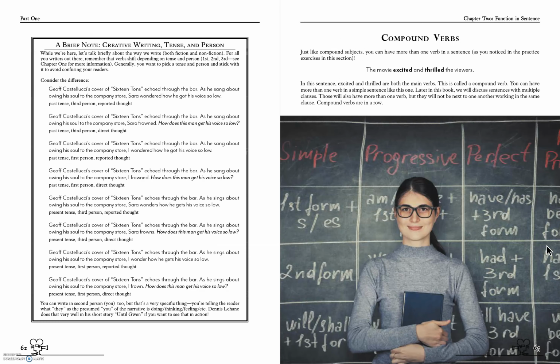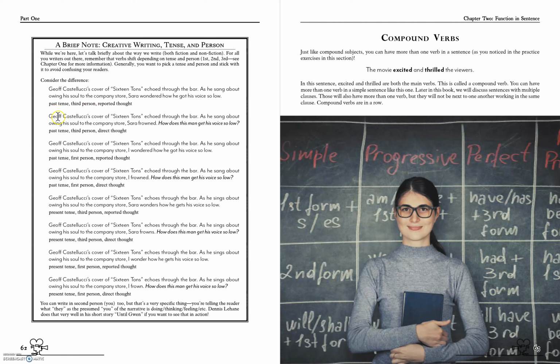Now, moving on, we do want to make a brief note here about creative writing and tense and person, because this is something that a lot of people get confused on. So you're going to have the same sentence, right? You've got Jeff Castellucci. He's got a cover of the song 16 Tons, and I can write about it in lots of different ways. This first one is past tense, right? It echoed throughout the bar. And then it is third person because I've got Sarah here, some character, Sarah. And it is a reported thought because she wondered how he got his voice so low.